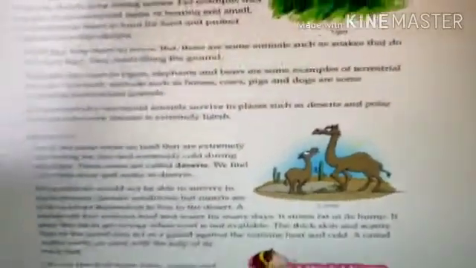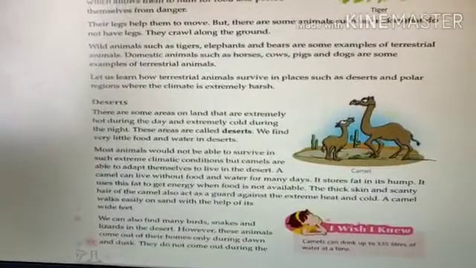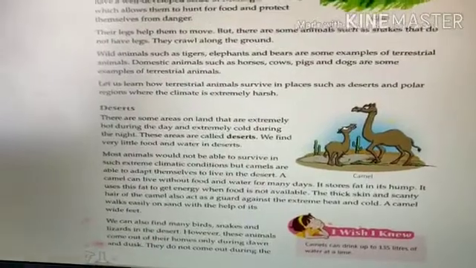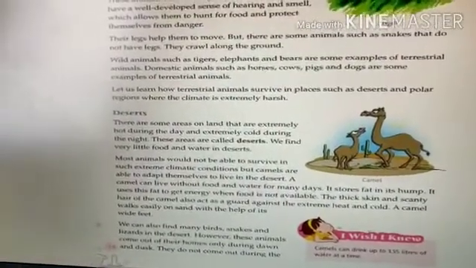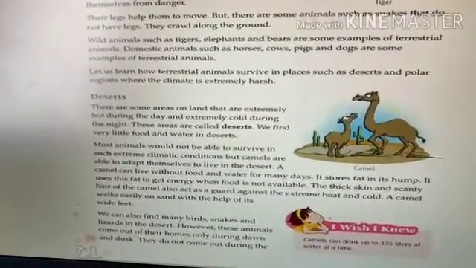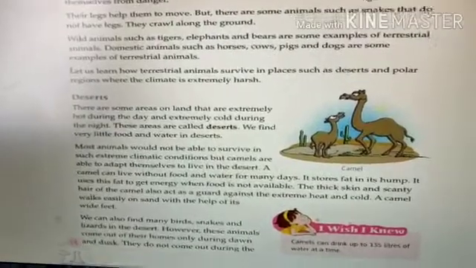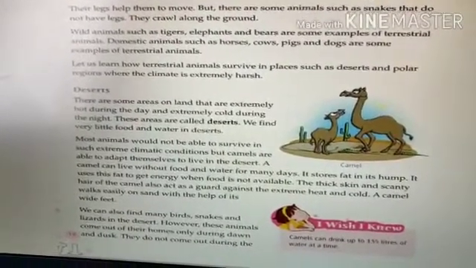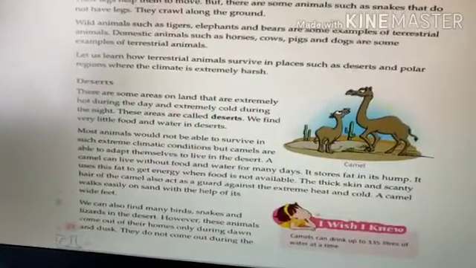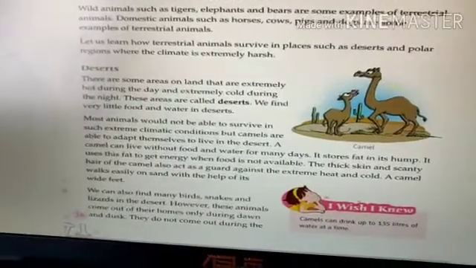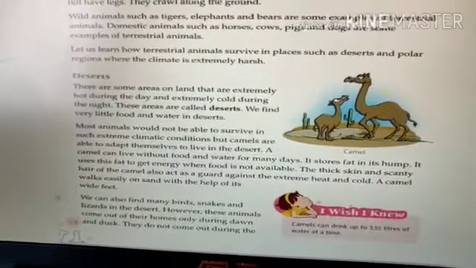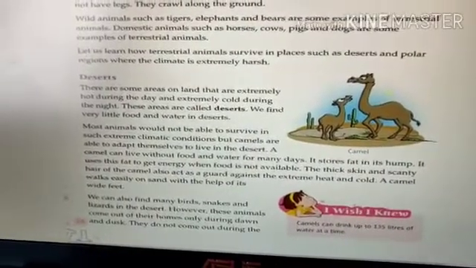So how do camels survive in a desert? You know, a desert is an area that is extremely hot during the day and extremely cold during the night. And you find little food and water in a desert. Yes, you will be able to find only little food and water. Most animals would not be able to survive in such extreme climate conditions, but camels are able to adapt themselves to live in the desert.